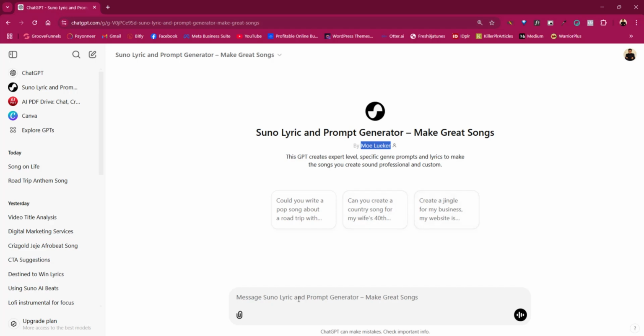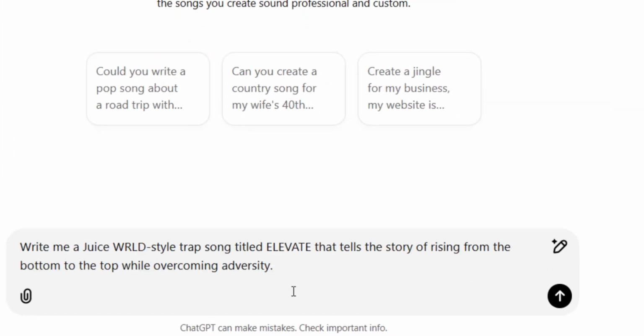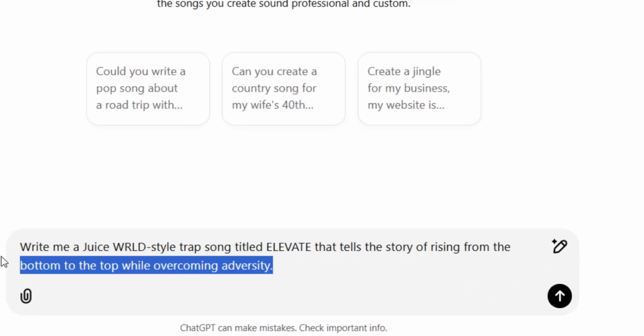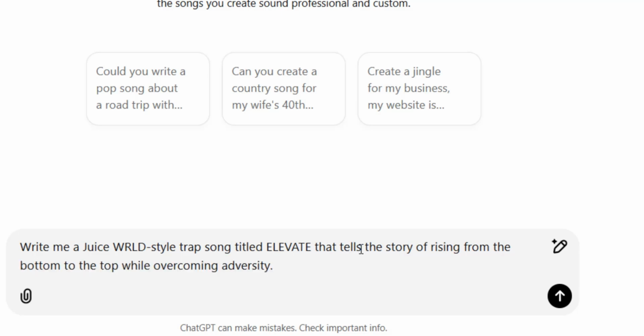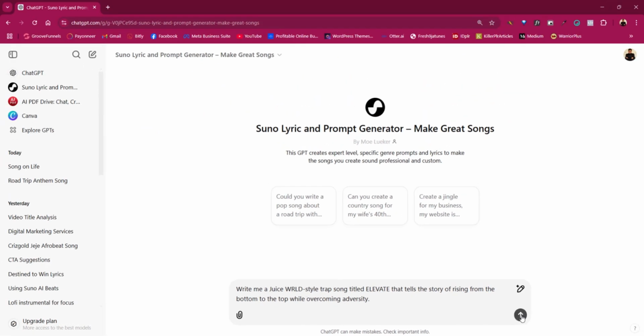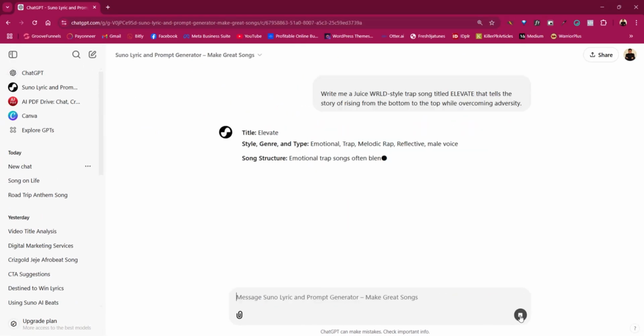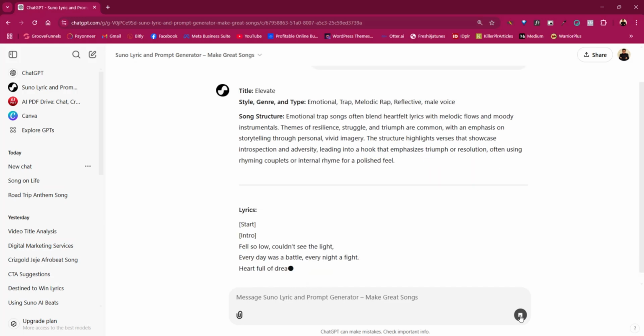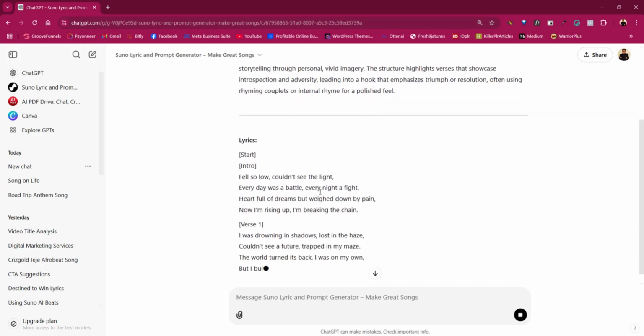I'm going to type in my prompt right here for the kind of song I want to create, which is a trap song. And as you can see, this is what I want. Write me a Juice WRLD style trap song titled Elevate that tells the stories from rising from the bottom to the top while overcoming adversity. So once I just click on enter, as you can see, it's writing me this song the way it's supposed to be.